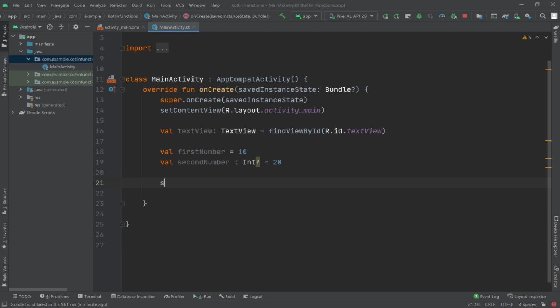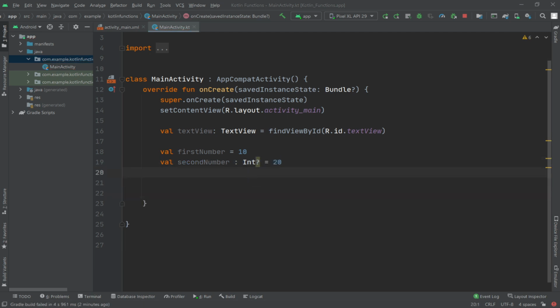For example, second number and second number here, and a question mark dot let.